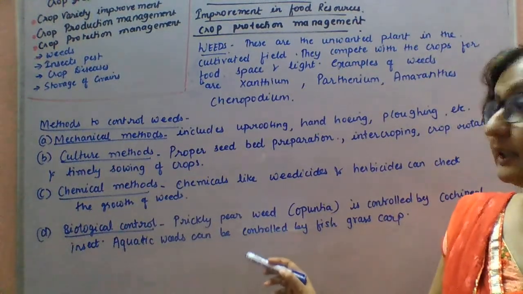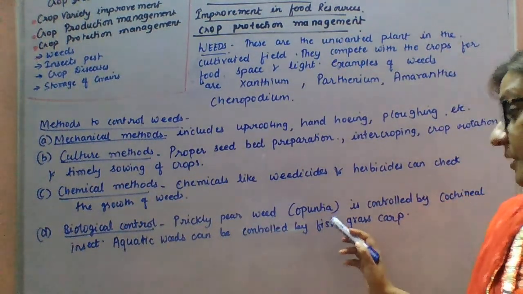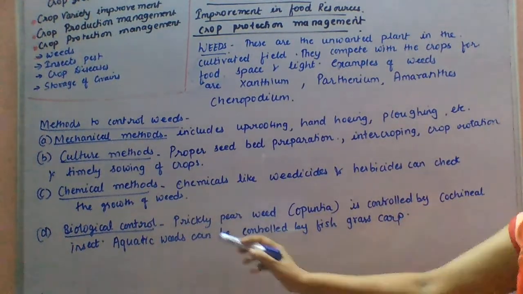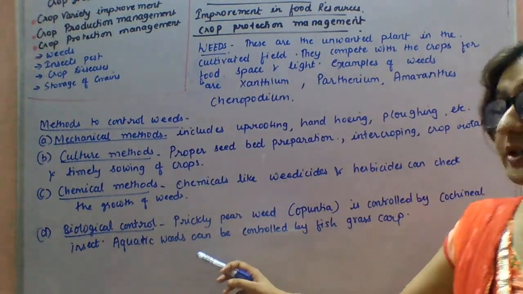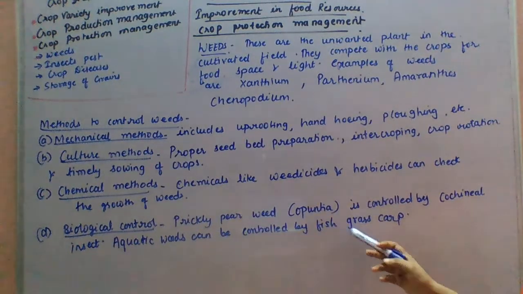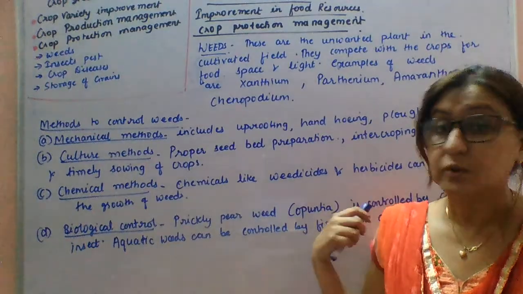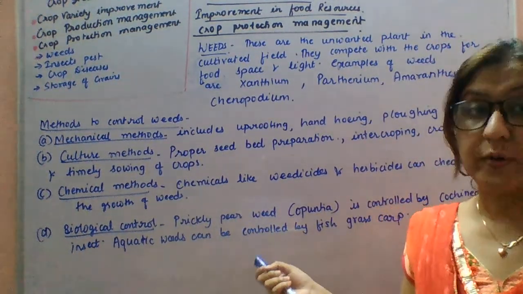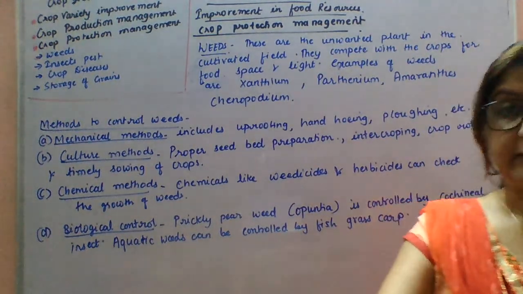Next is biological control. Prickly pear weeds, or you can say Opuntia, are controlled by cochineal insects. This insect is responsible for the removal of the weed, whereas aquatic weeds can be controlled by the fish called grass carp. So this is the biological control method for removing weeds. Now we will study about insects and pests.